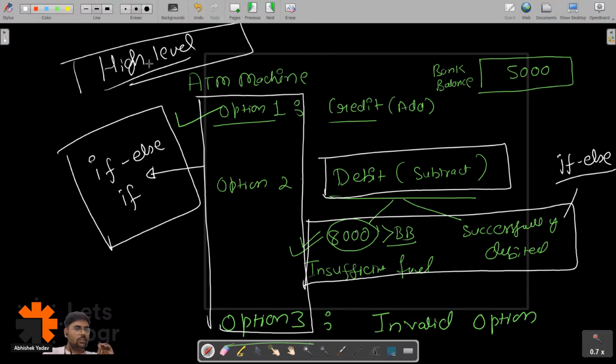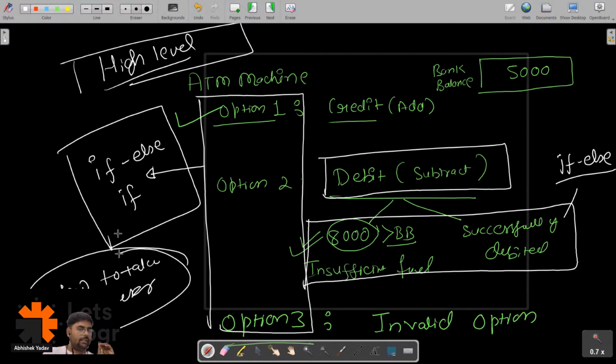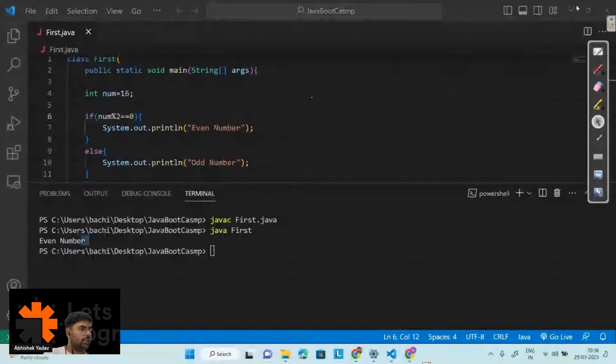So this is all for today's session, guys, because I have to tell you about how to take input from the user, and there are a lot of things to cover in this part. So I will take this part in the next session, because I can see there's a huge drop of audience. We will be meeting tomorrow, discuss the code of this one, and after that move to the next topic.